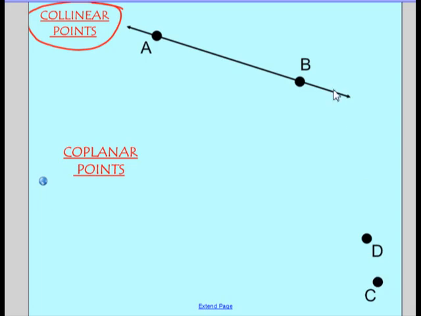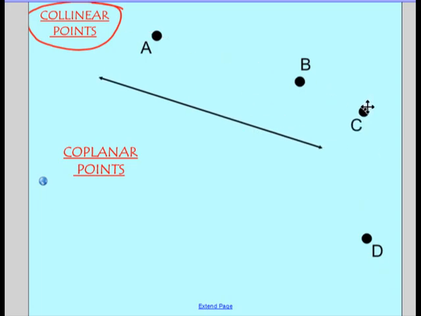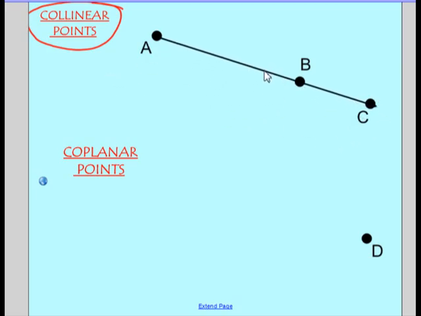Now, what if I added in a third point? Let's say I added in point C. So are those 3 points collinear? Well, if there exists a line that passes through them, which there is, they are collinear. But do 3 points have to be collinear? Well, no. What if I moved point C over here? Now if I said, are points A, B, and C collinear? You would say no, because there's no way you can draw a line that passes through all 3. You can draw a line that passes through A and C, or A and B, or B and C, but not all 3.